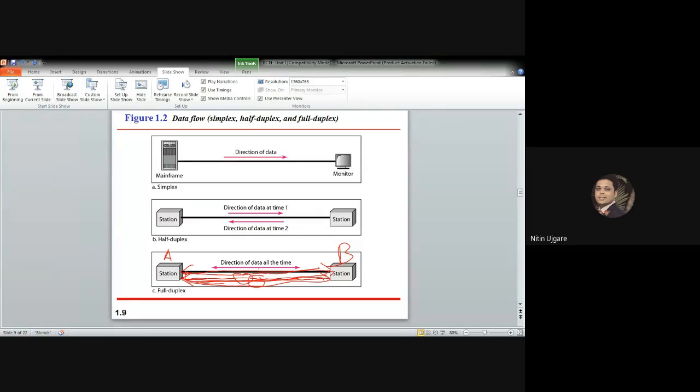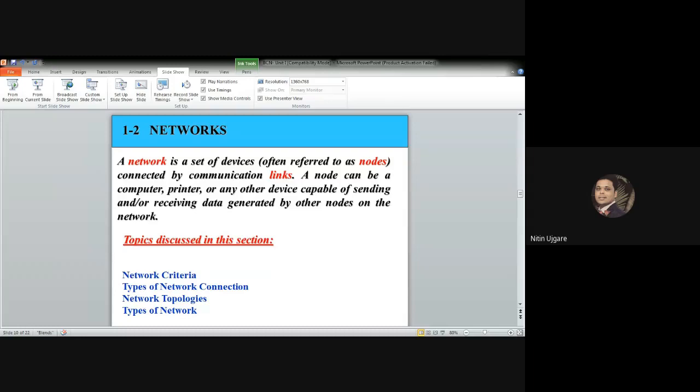Now, one common example of full duplex communication is the telephone network. When two people are communicating by telephone line, both can talk and listen at the same time. So the full duplex mode is used when communication in both directions is required all the time. And the capacity of the channel, however, must be divided between the two directions. So that's all from the data flow point. I hope there is no problem.